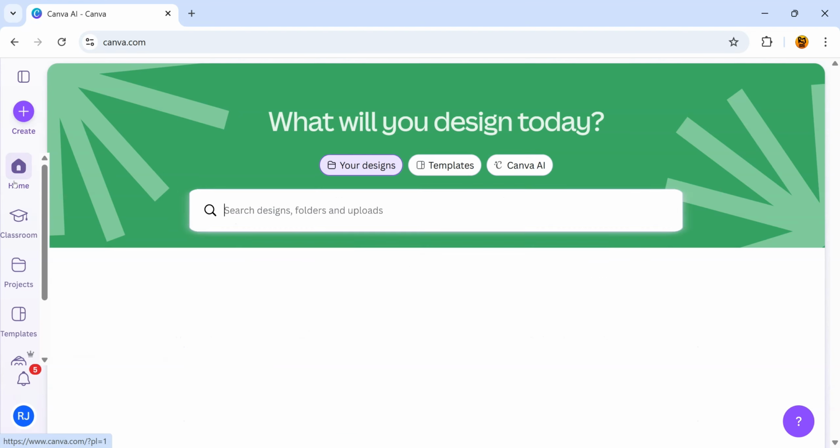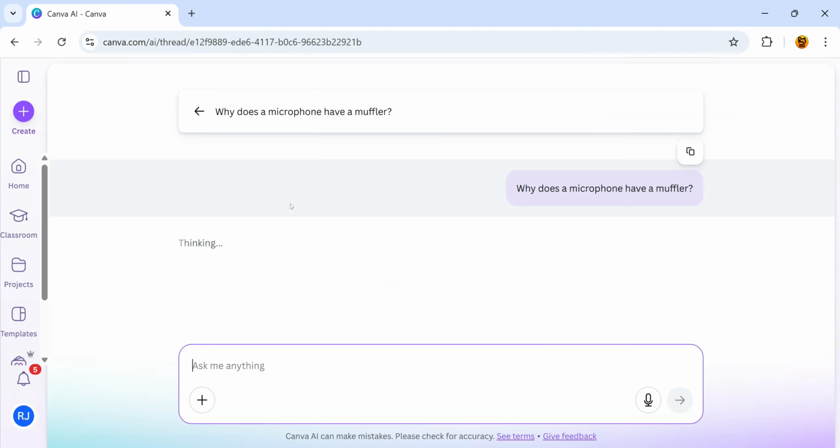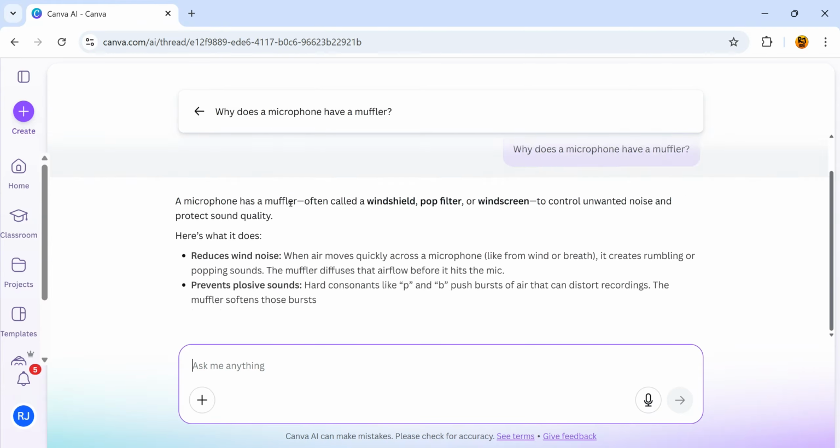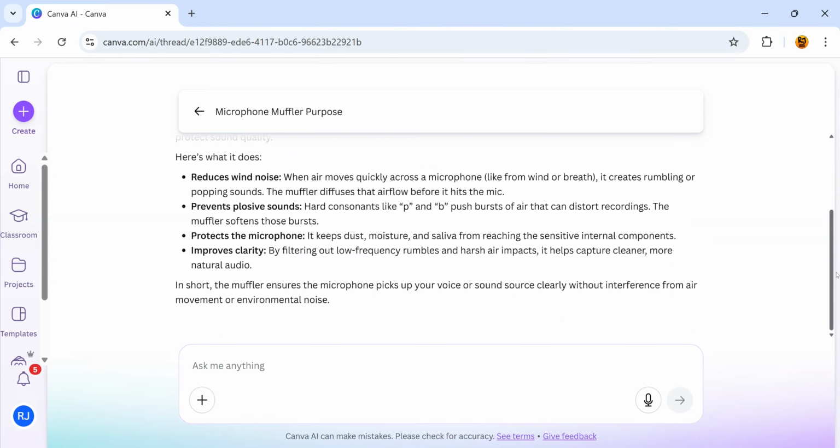Now, if I come back onto the home area and go back to Canva AI, I can do a search, for example, something along the lines of, why does a microphone... I'm really bad at typing and speaking at the same time. So why does a microphone have a muffler? That's like the fluffy foam thing on the end of it, and I never know why that's on it. So if I hit enter, it provides me with the answer I need. So I kind of found out a little bit about that.